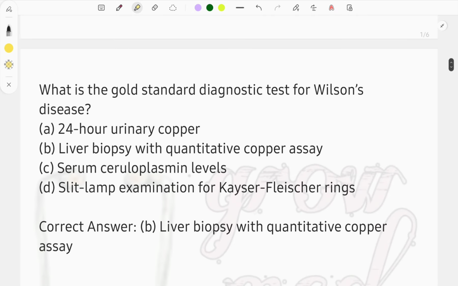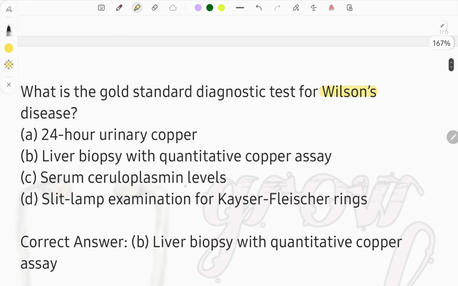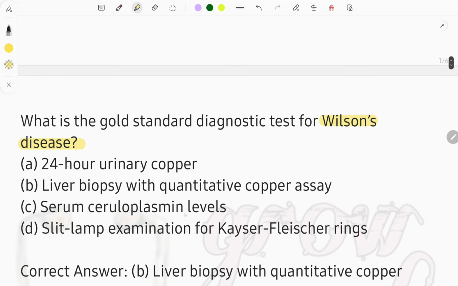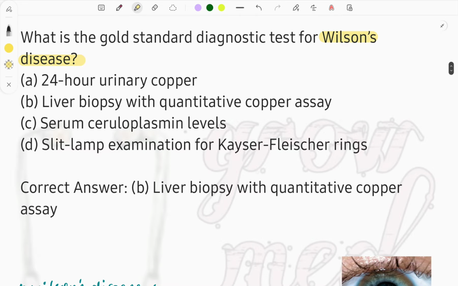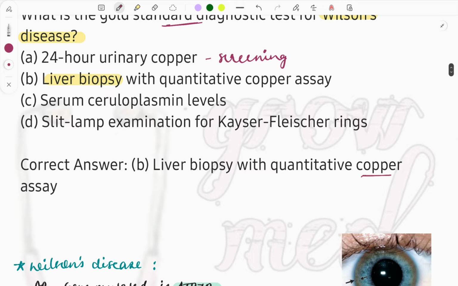Moving on to the next question about Wilson's disease, again a very important topic. What is the gold standard diagnostic test for Wilson's disease? From the given options, the liver biopsy is the correct answer. If they ask about the screening, then it will be 24-hour urinary copper. So you need to read the question very carefully to see what is being asked. Here in the question, gold standard is being asked. That means the liver biopsy, in which we will be looking at the amount of copper present in the hepatocytes.